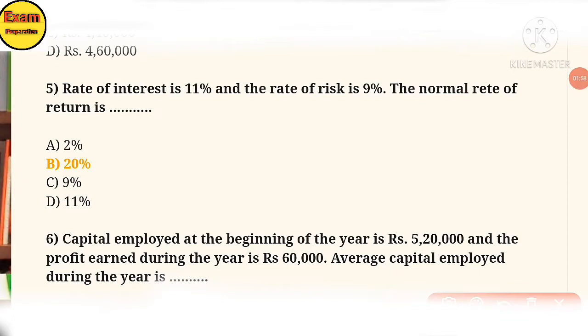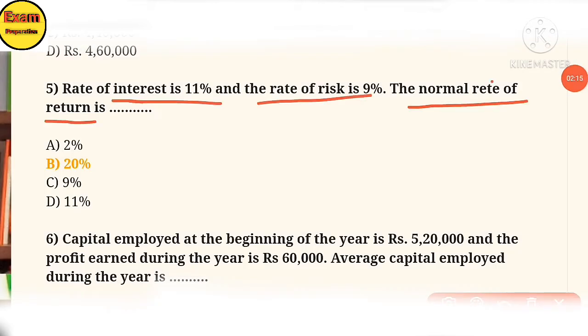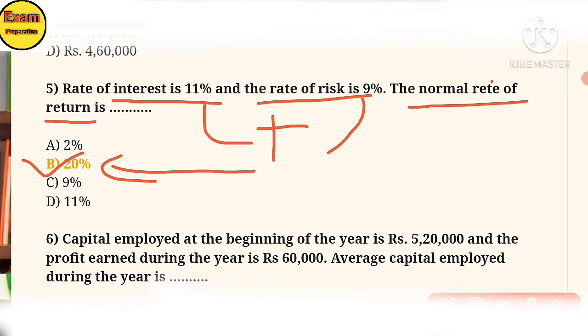Fifth, rate of interest is 11% and rate of risk is 9%. The total normal rate of return is a flat sum. So the rate of interest is 11 plus 9%. You will get the answer 20%.